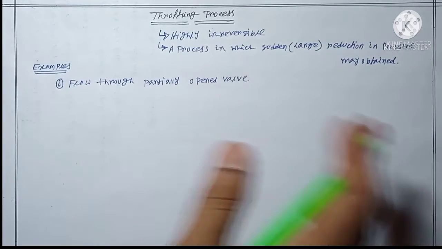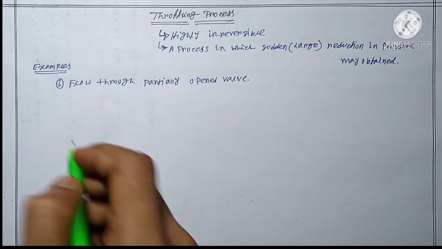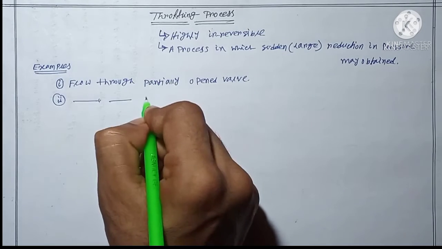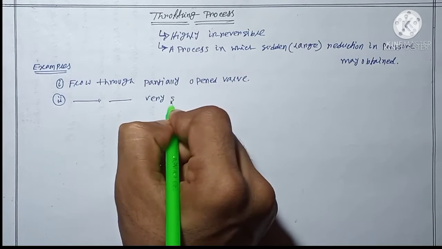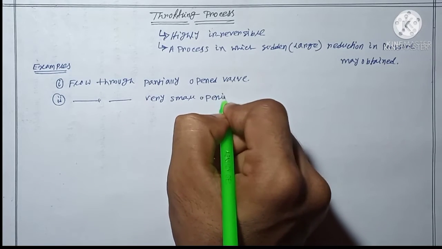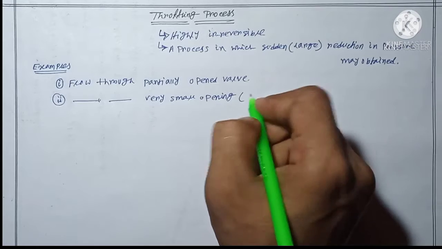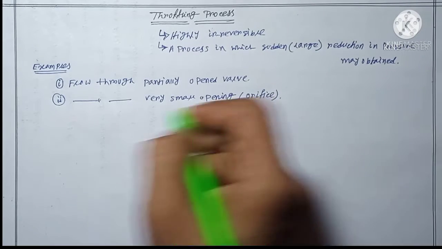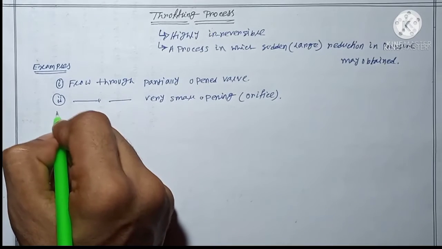I think each and everyone has seen this. Next is flow through a very small opening. Small opening, then I can say the orifice. Am I right? So the orifice is also an example of the throttling process.